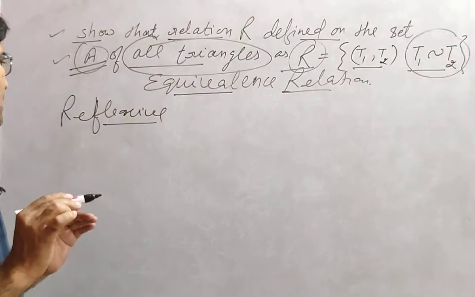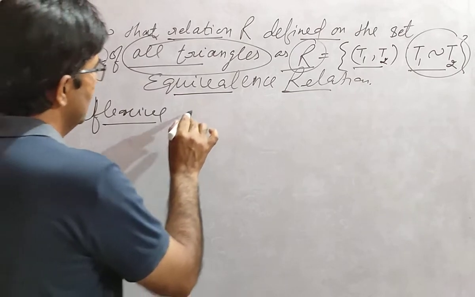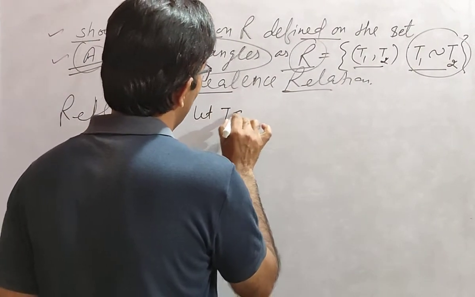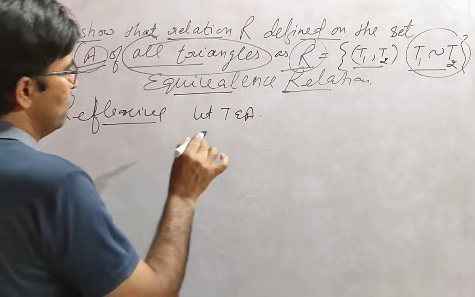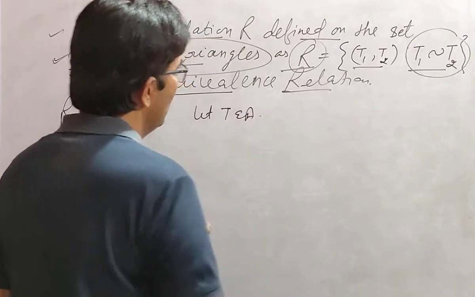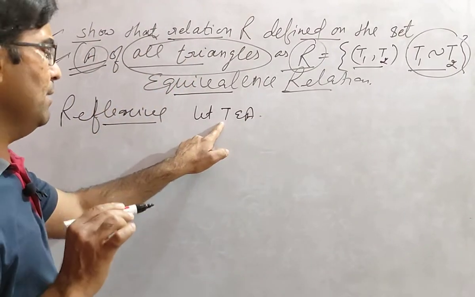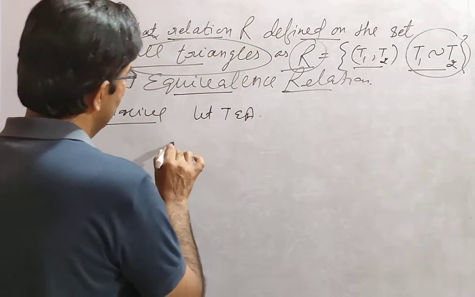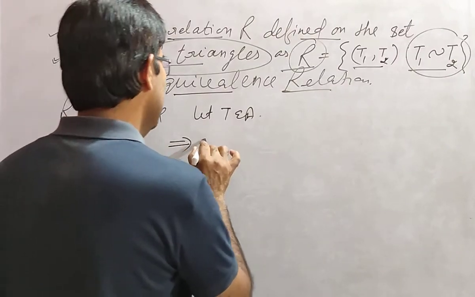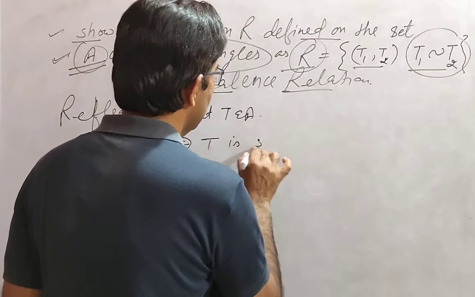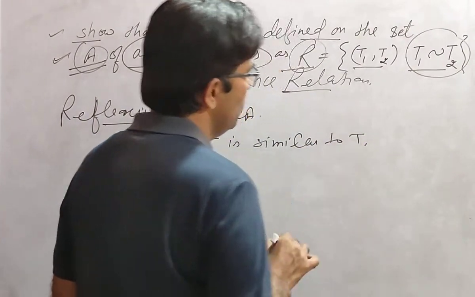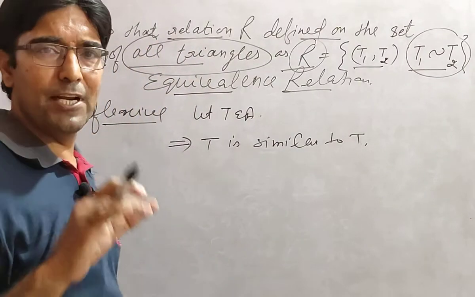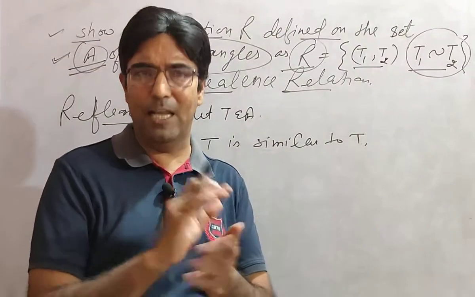Okay, for reflexivity, let T belong to A. What is A? A is the set of all triangles. First of all, you have to take T belonging to A, a triangle T belonging to A. Okay students, this implies T is similar to T. You know very well, every triangle is similar to itself.